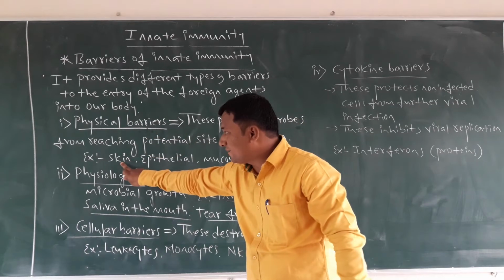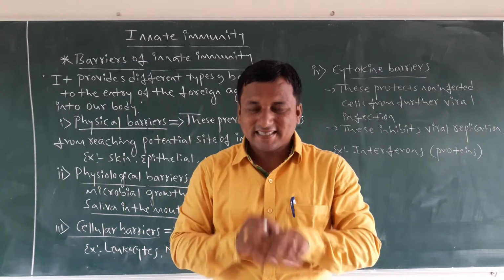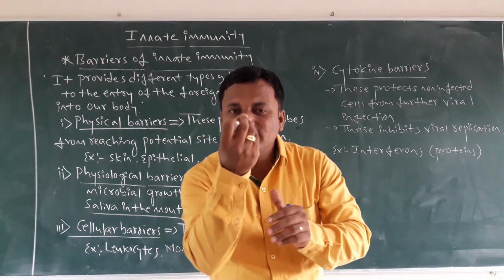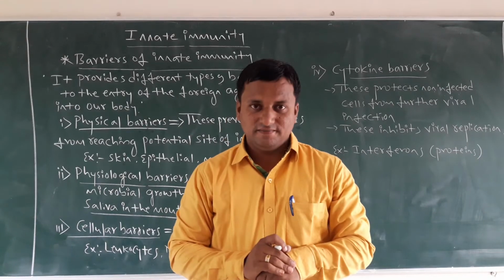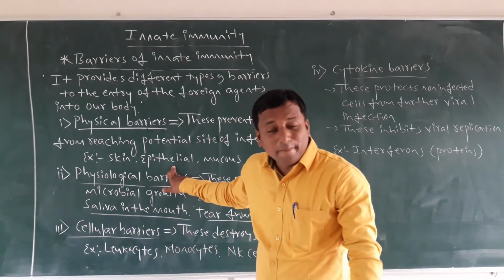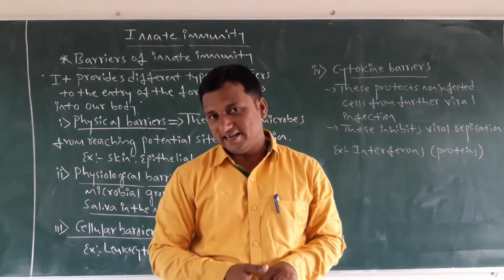For the best example, the external surface, skin. Skin is the best example for preventing the entry of foreign agents into our body because it is the external layer. The next one is the epithelial layers. Dear students, you have discussed epithelial tissue.